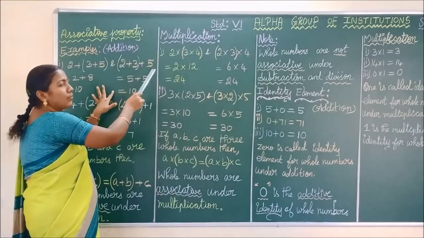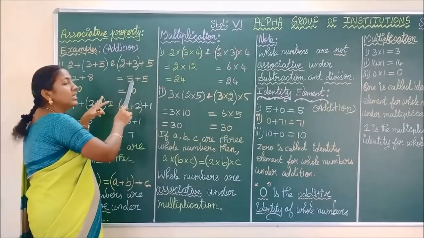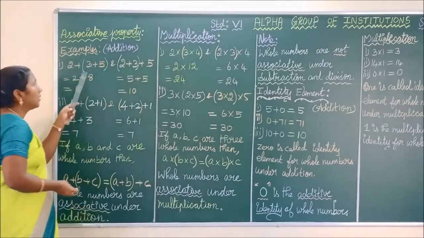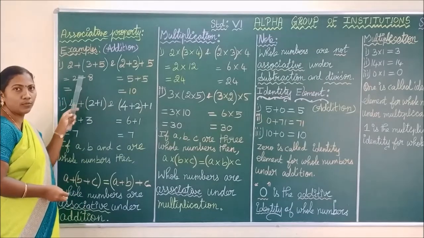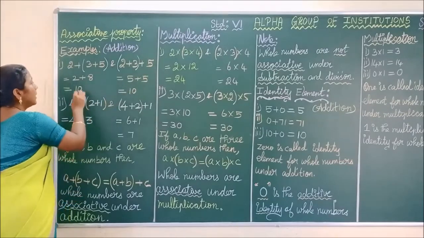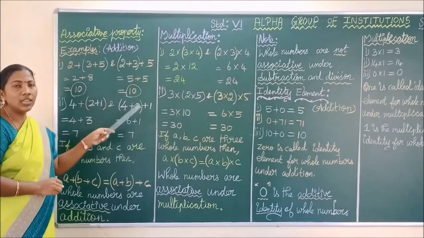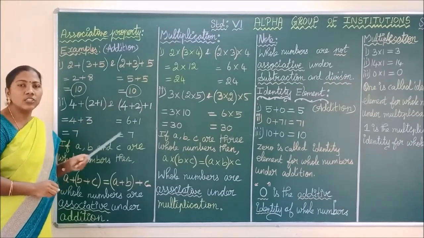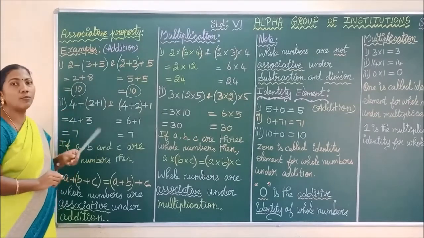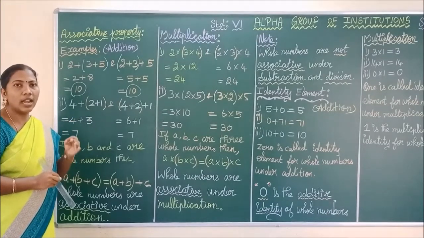2 plus 3 plus 5. First I am going to add the first and the second whole number. So 2 plus 3 is 5. And then add the third whole number. 5 plus 5 is 10. See here. Here we add the second and the third whole number first. Here we add the first and the second whole number first. But in both the cases we receive the same answer. Though we change the order of addition, we get the same number. Such type of property is called associative property. We are saying this property for addition. So we call this property as associative property of whole number under addition.